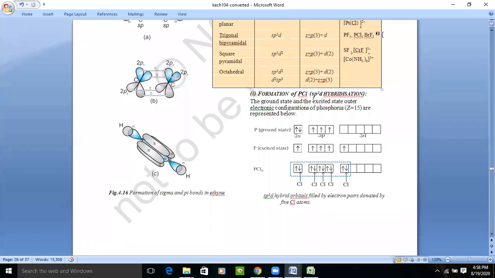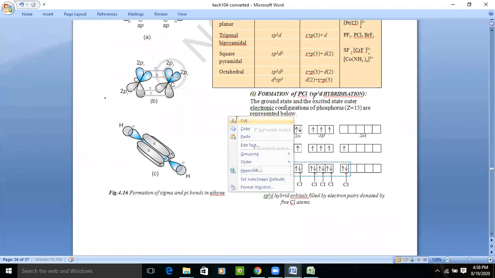So now we learn how the orbitals take part in bond formation, what the rule is, and how this d orbital participates in bond formation. It can be like this: whenever the overlapping will be there, the entire shell or the orbital will overlap.